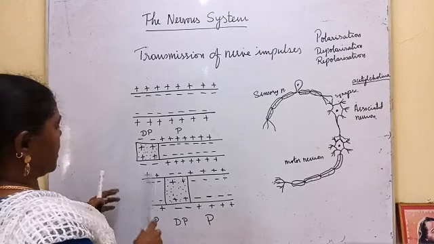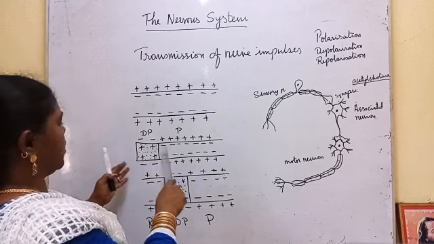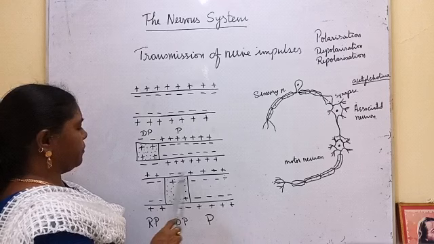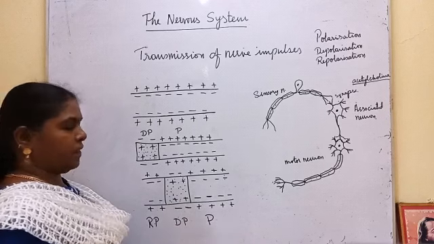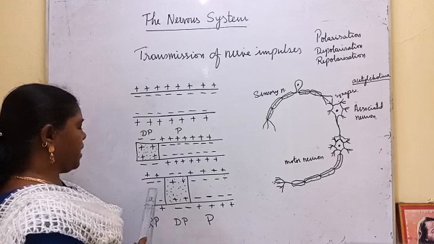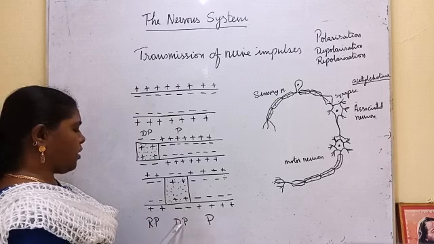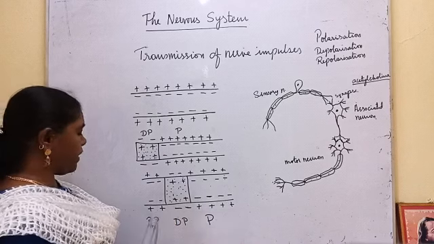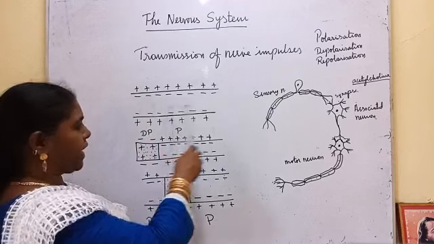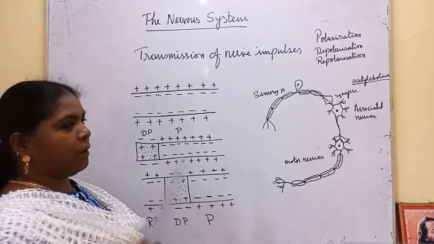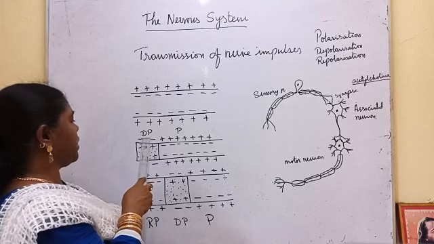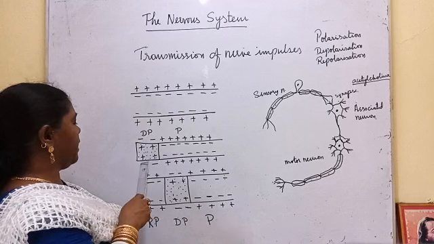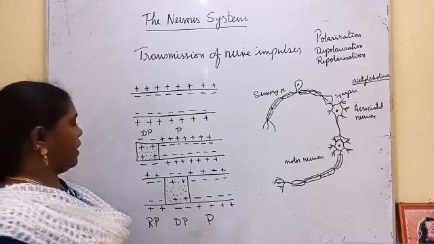Next, the impulse is pushed from this place to this place, so that this area becomes depolarized. The previous area that was depolarized retains its original condition, which is called repolarized. First it is in the polarized state, then due to the impulses it got excited, so the sodium ions are pushed inside the nerve fiber and the particular area becomes depolarized.